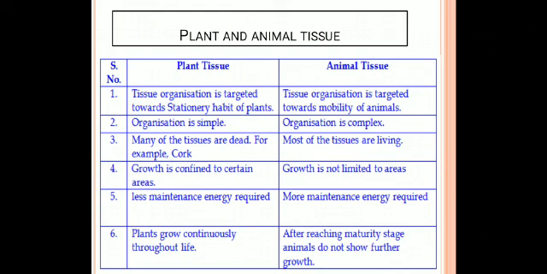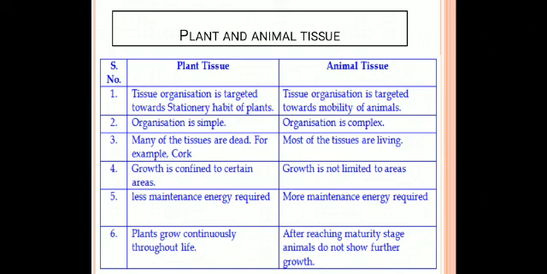Here we are going to discuss the differences between plant tissue and animal tissue. Plants and animals have different types of tissue since they differ structurally and perform different functions. For example, a plant is fixed in only one place. In other words, it does not move from one place to another. Therefore, plant tissues are supportive. They totally support the plant and give it mechanical strength, so it has different cells. The plants also use a little more energy.